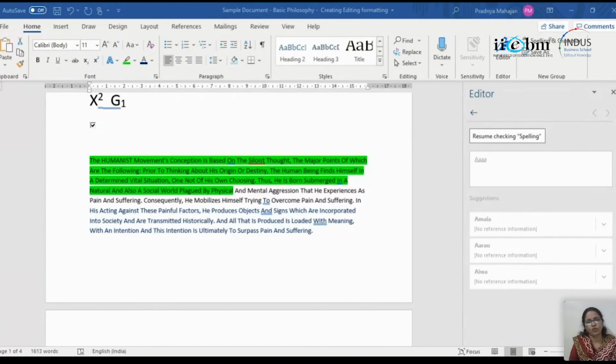So we will stop the session for today. If you have any difficulties, you can always post it, but I advise you to first try it out and then come up with difficulties. Then you'll be able to understand the solutions to those difficulties.